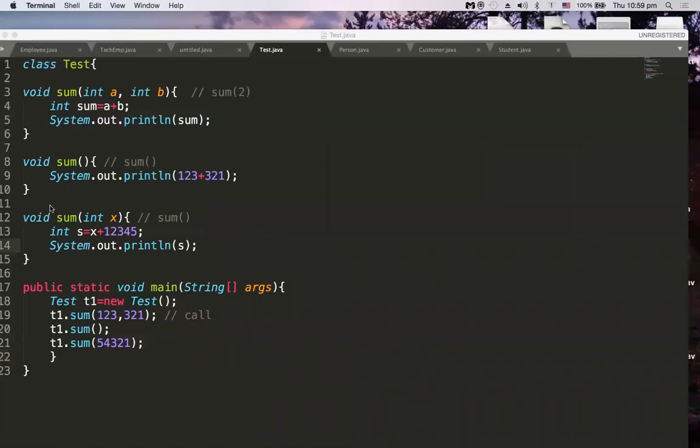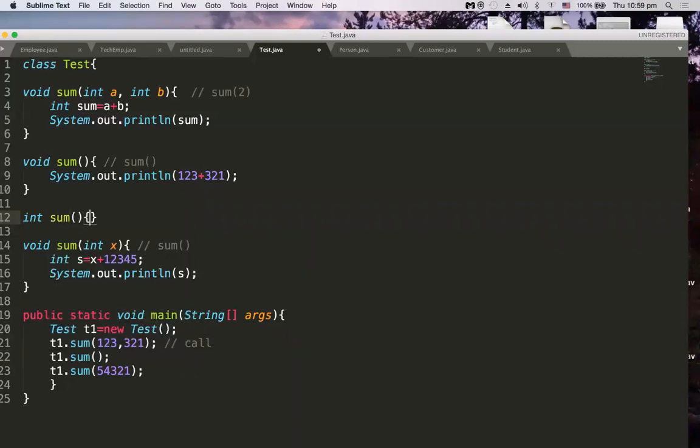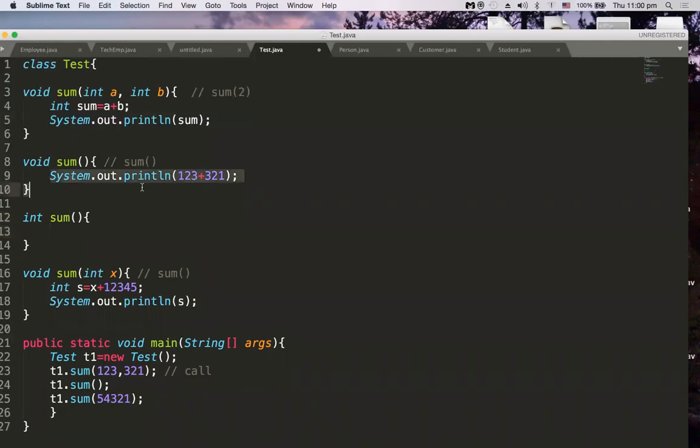Okay, now for example I have a void sum here, right? So let me test this. Whether method overloading is possible with a change in return types. So here I'm writing int sum, let's say my behavior is the same, but the only thing I'm doing is the return type is different. So here it is void and it is int. So whether method overloading is possible, now let's check.